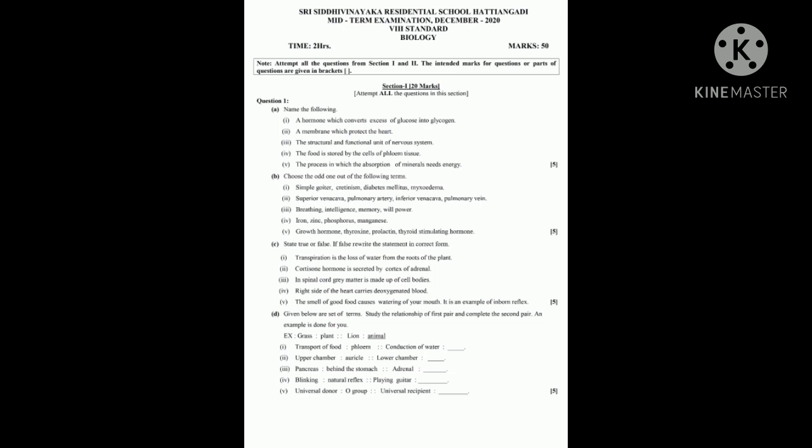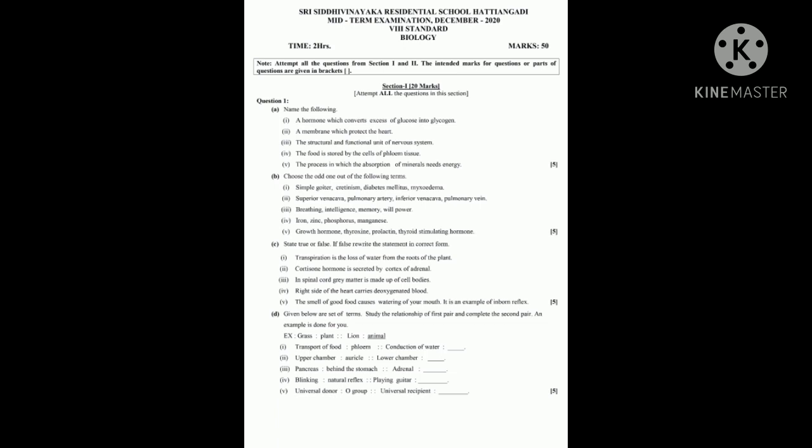Next, choose the odd one out of the following terms. You have to write only the odd one. First one: simple goiter, cretinism, diabetes mellitus, myxoedema. Answer is diabetes mellitus, because the remaining three are caused because of the thyroxine hormone. Diabetes is caused because of the insulin hormone. So answer is diabetes mellitus.